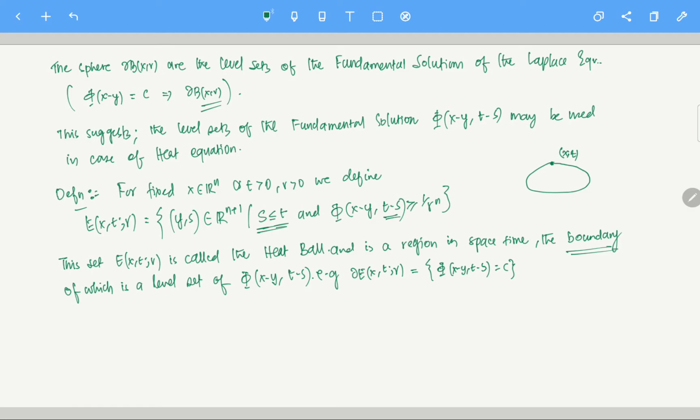You can see, for some r, let's say r equals 5 or something, phi equals 1 by 5 to the power n or something. So that's a constant. So phi equals a constant, and you are basically looking at the boundary level sets. Okay, so that is there. This is the heat ball.